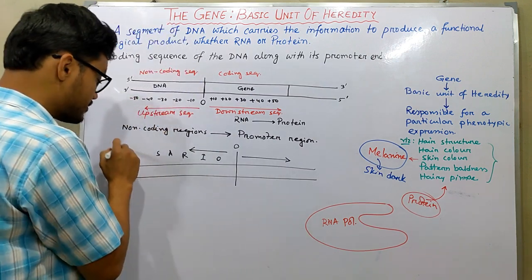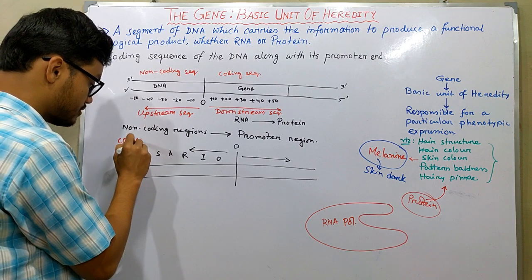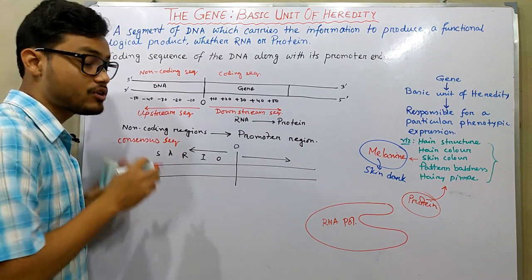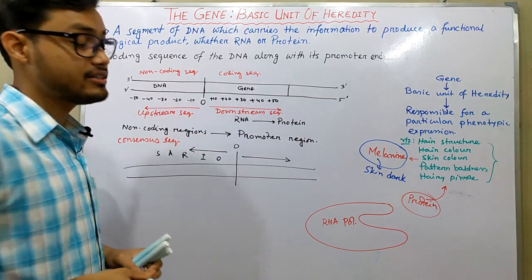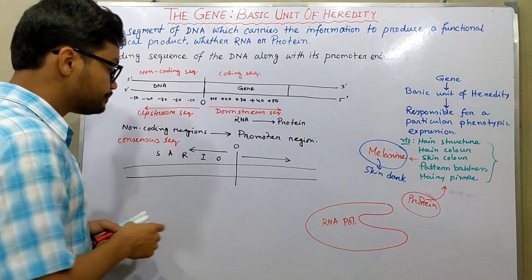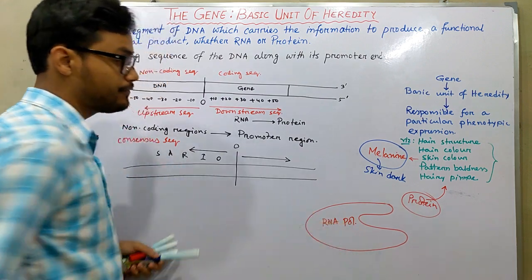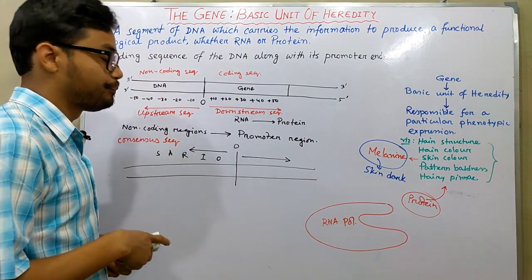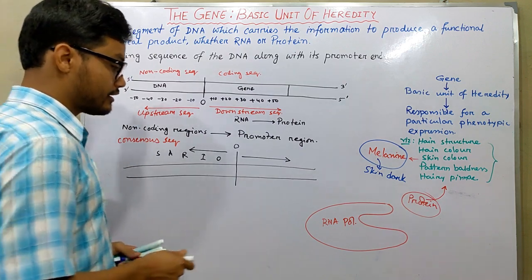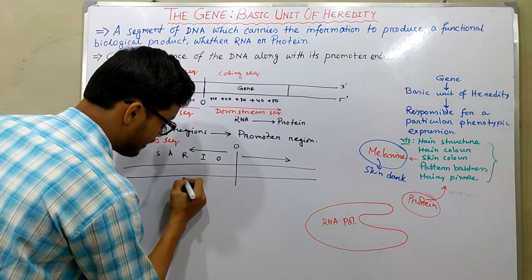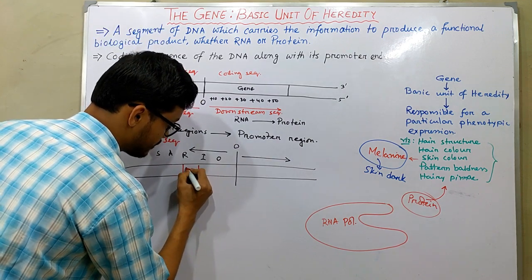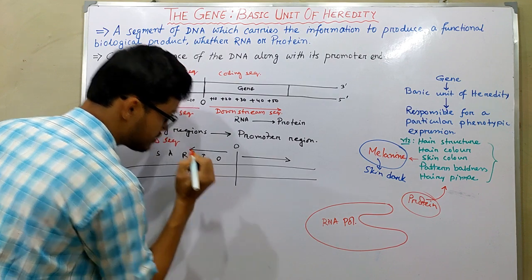Consensus sequences are reserved sequences for a particular species. If we take an example of human DNA, then the consensus sequence here, at -30, is the Tata box sequence.